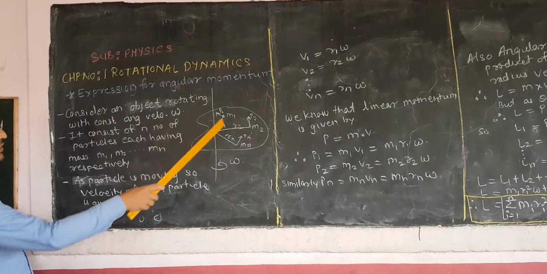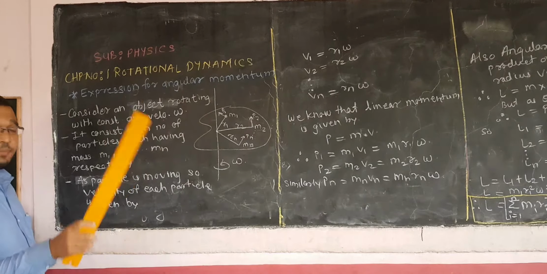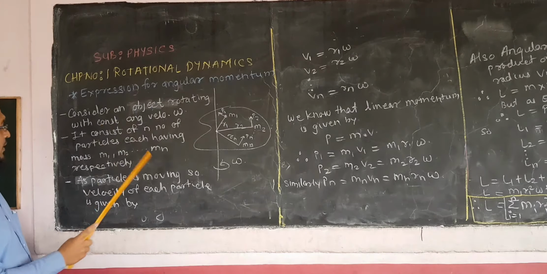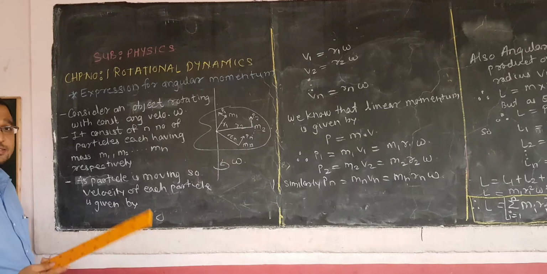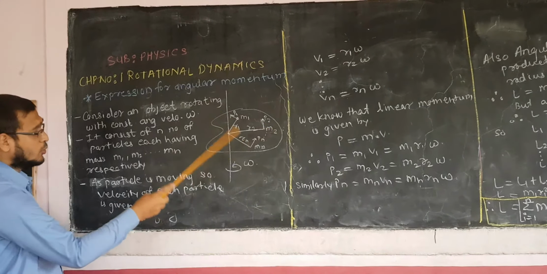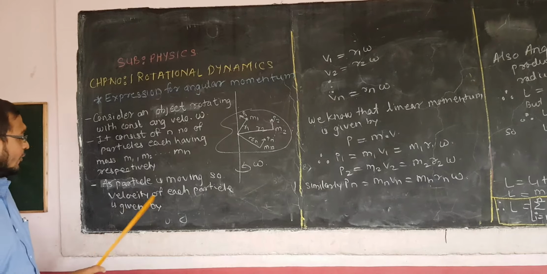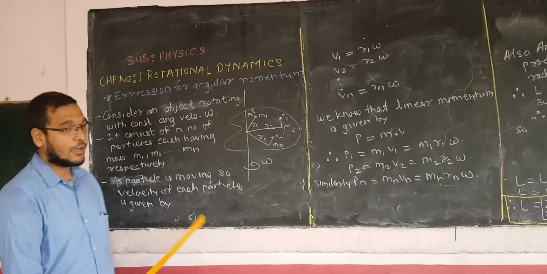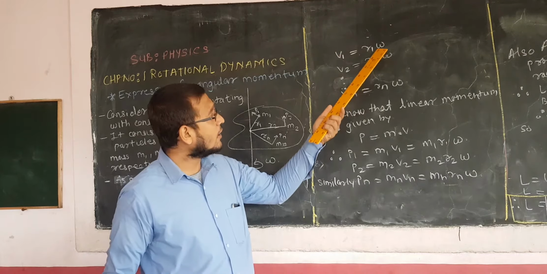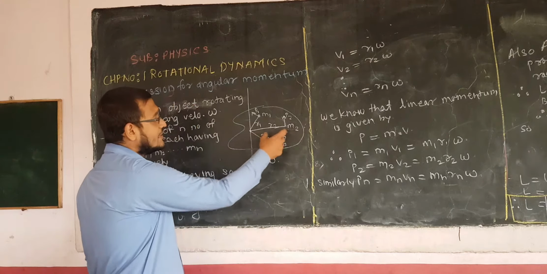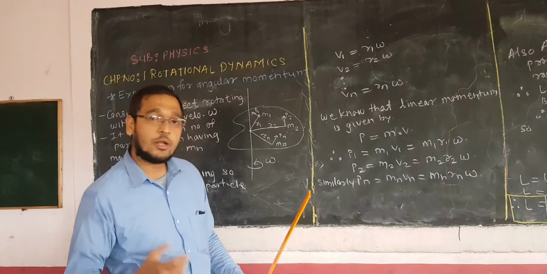It consists of n number of particles, m1, m2, mn. These are n particles located on it, each having masses m1, m2, mn respectively. As the particle is moving, the velocity of each particle is given by the formula v equal to r omega. Now as the distances are different, r1, r2, rn, the velocity for each particle is different.